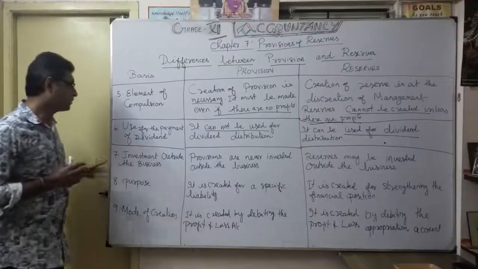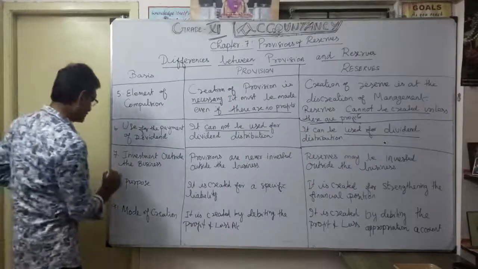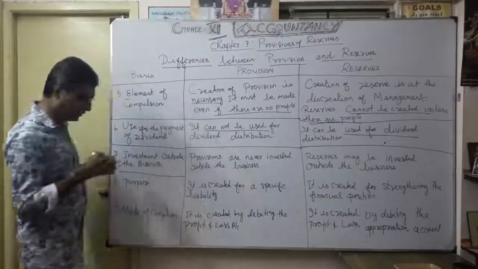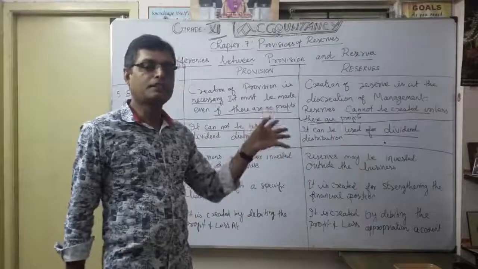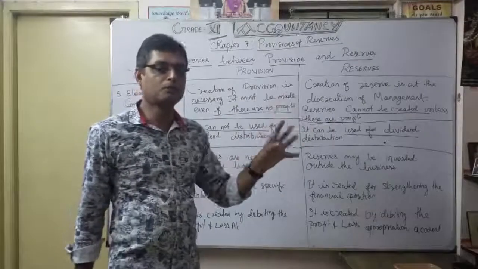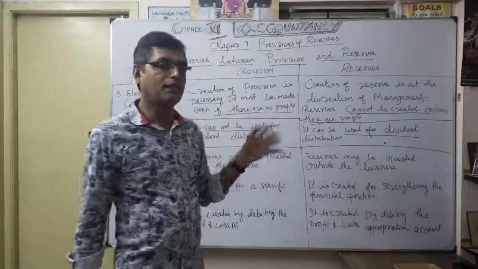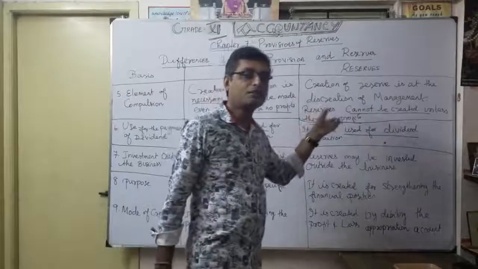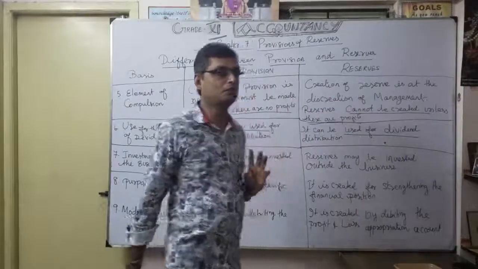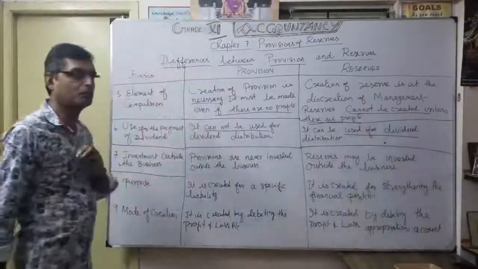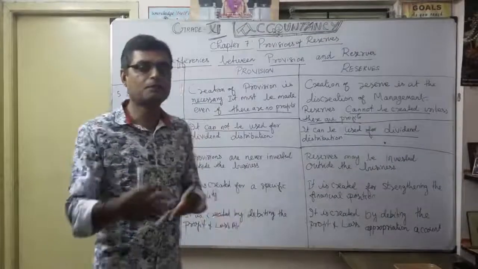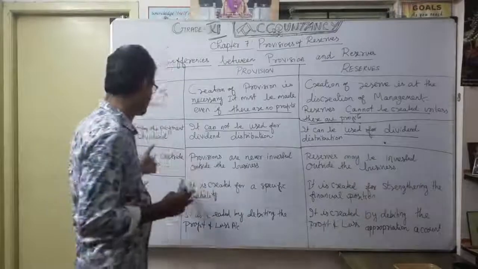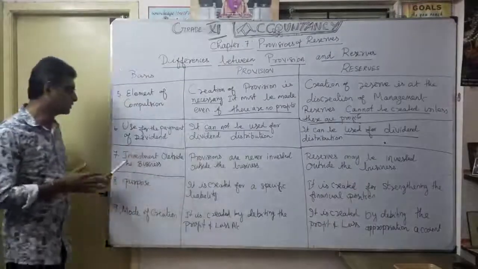Now, investment outside the business, what is that? Any money you set aside as a provision for future liability, or create as a reserve out of profit, whatever the available amount, can you invest it outside the business?